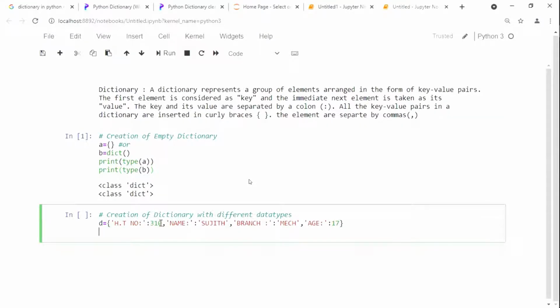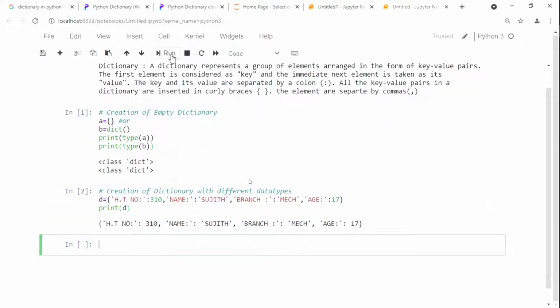Now here print this one, the print of D. Now run it. Now see here, hall ticket number will be 310, and then name will be Sujit, and then branch will be neck, and then age will be 70. Here please see accessing of elements. How am I going to access the elements in our dictionary?